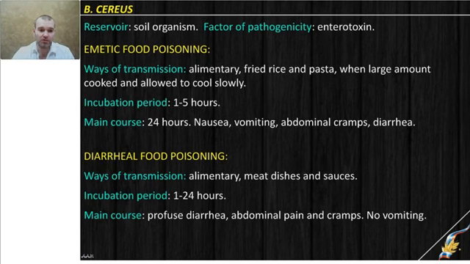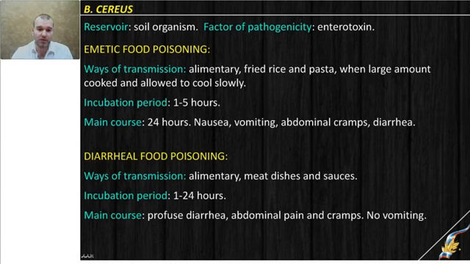One is known as emetic food poisoning. It is transmitted by fried rice and pasta in some cultures, or when multiple people go to some holiday. Usually it is a restaurant with big reservoirs for food, when they stand and they heat it for a long time period to keep it warm. In that case, bacteria will survive in the food product. It will multiply and produce toxin. That toxin will accumulate in the food, and while that food is hot, bacteria have very good conditions for survival.